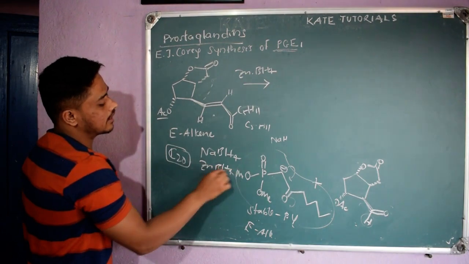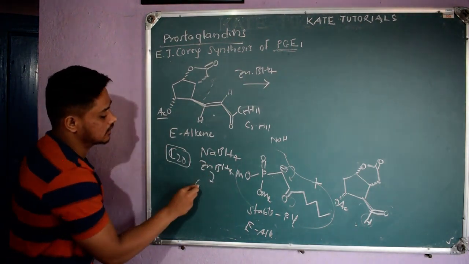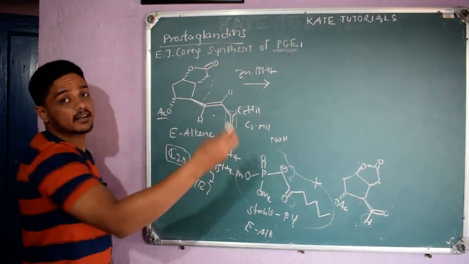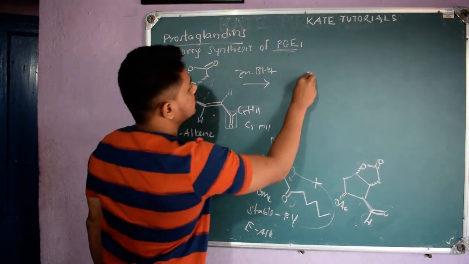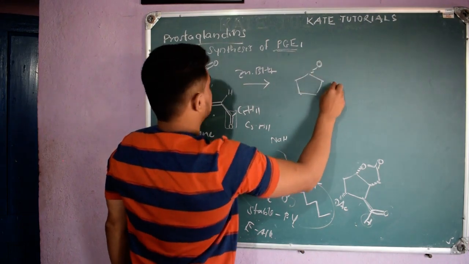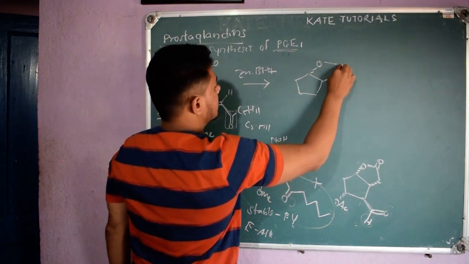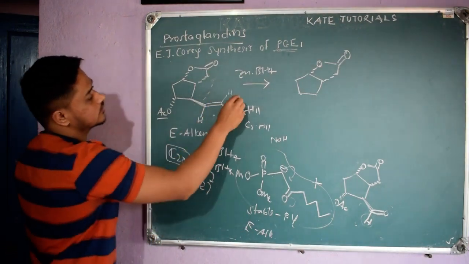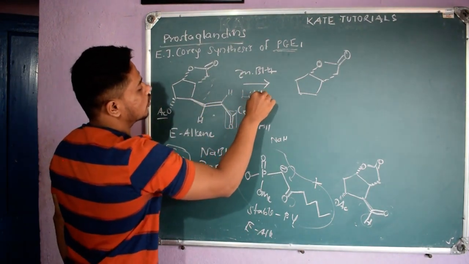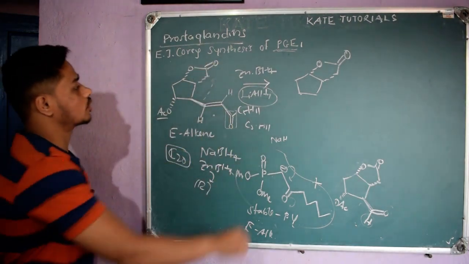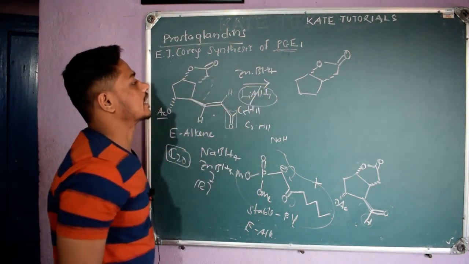So these will act as a good reducing agent. Here I have a ketone. The ketone will be reduced to a secondary alcohol, and it is not going to reduce any esters. Instead of this Zn(BH4)2, if I had added LiAlH4, it would reduce the ester also. So to avoid that, I am not going to use LiAlH4.